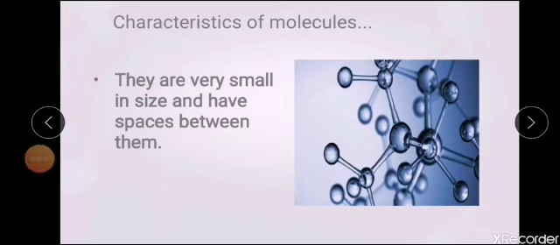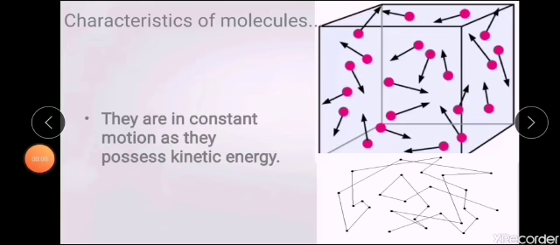Coming to the characteristics of molecules, both atoms and molecules are very small, about the size of 10 raised to minus 10 meter only. That is why they are too small to be seen even with the help of a microscope. The second thing is that molecules have spaces between them. The spaces between the molecules, you call intermolecular spaces. These intermolecular spaces vary in all the three states of matter: solids, liquids and gases. In detail we will see this when we learn the topic states of matter.